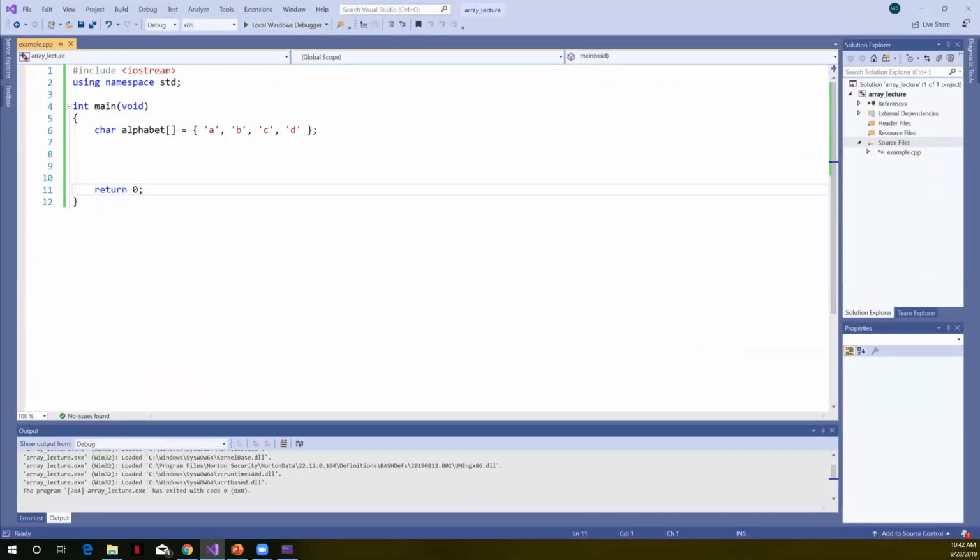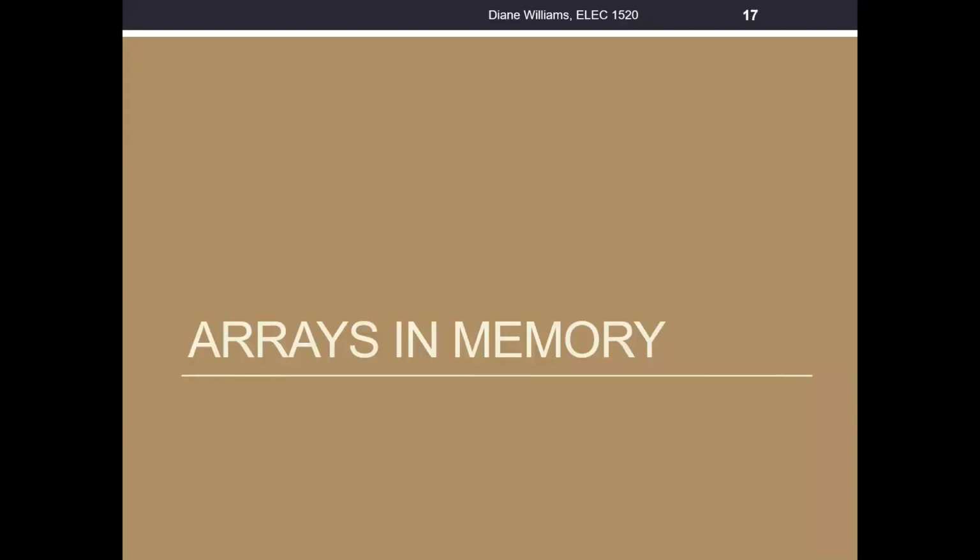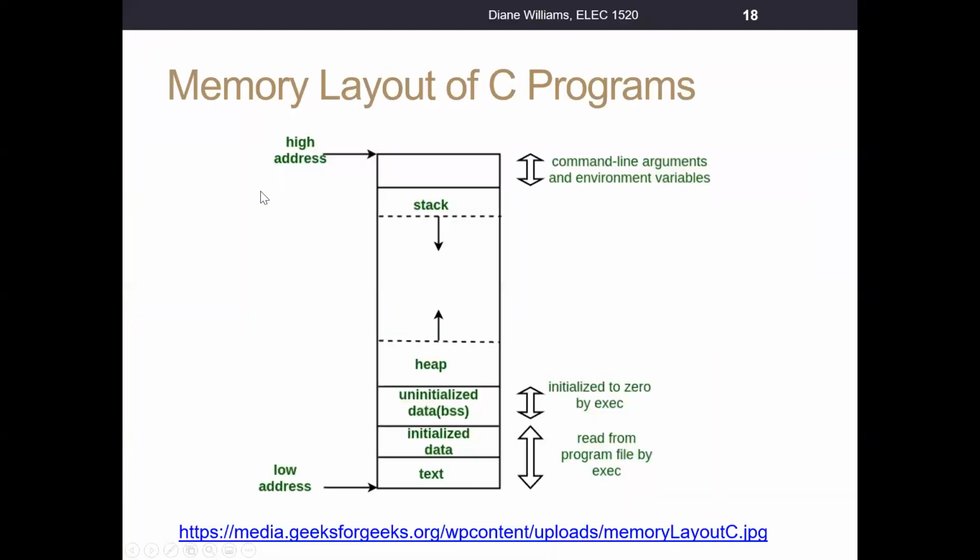So the last thing then I'd like to talk about is arrays in memory. We've not talked much about memory models.